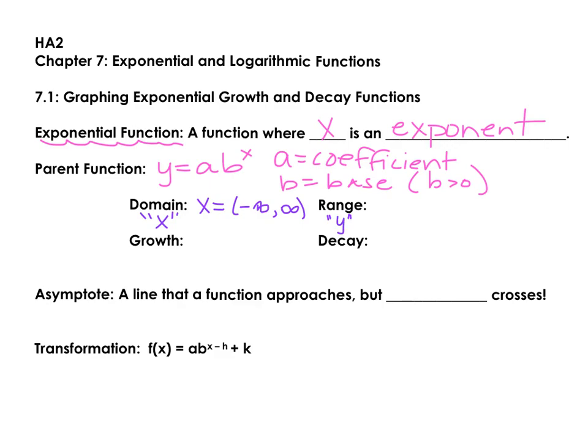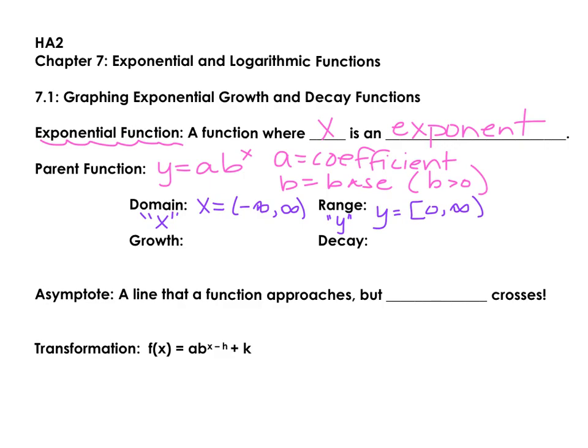Thinking about your exponent rules, whether x is positive, negative, or 0, your output values are always going to be greater than 0. So for your range values, they should be 0 or above. And this is all just based off the parent function. As we do transformations on that equation, your range value might change.